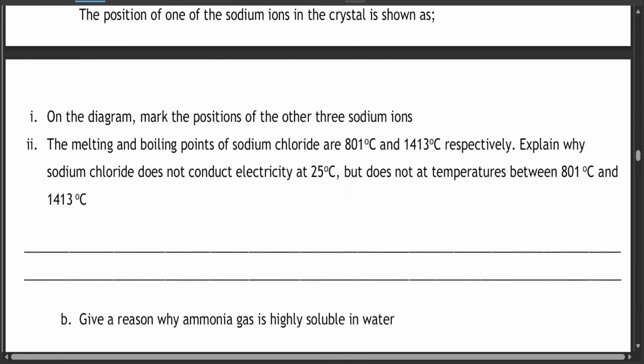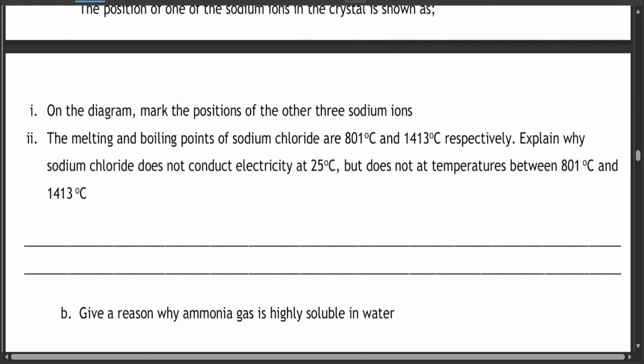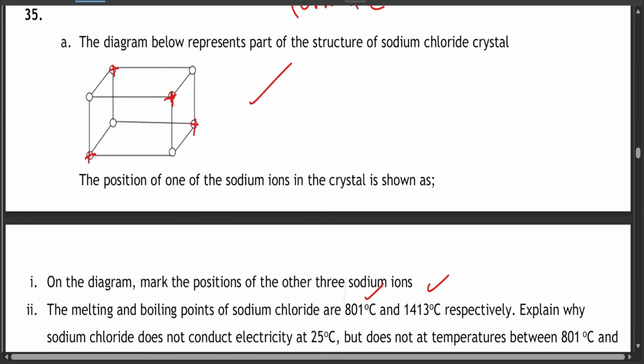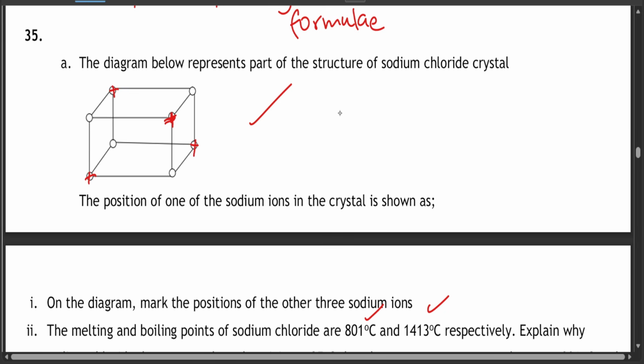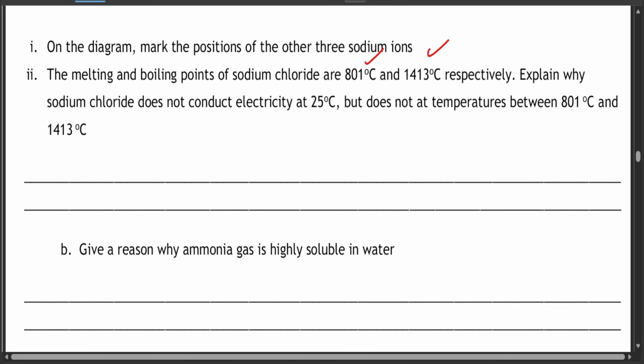The melting and boiling points of sodium chloride are 801 degrees and 1413. Now remember, every plus sign is usually surrounded by negatives, so don't get confused. The melting and boiling points of sodium chloride are 801 degrees Celsius and 1413 degrees Celsius respectively.